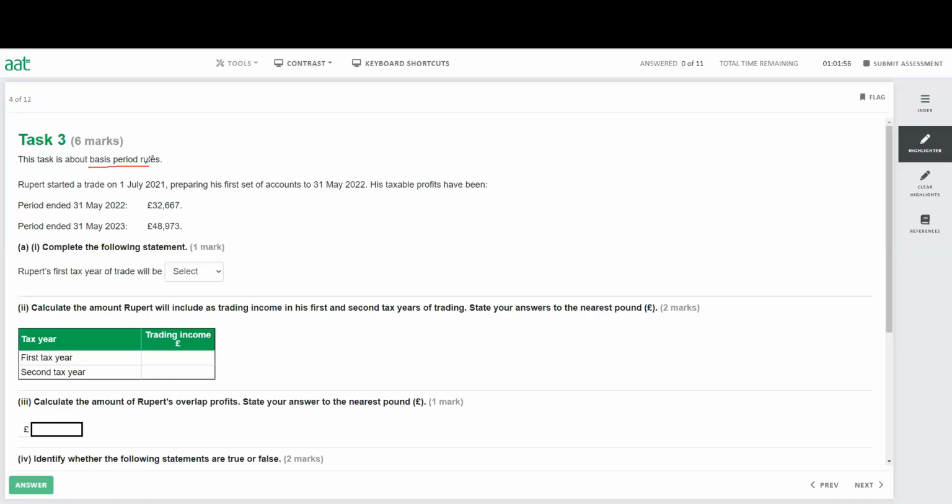Rupert started trading on 1st of July. So the business started on 1st of July 2021. That's the starting date of the business. He prepared his first set of accounts to 31st of May 2022. That's the first set of accounts up to May. His taxable profit for the period ended 31st of May: from July to May, we need to look at how many months there are.